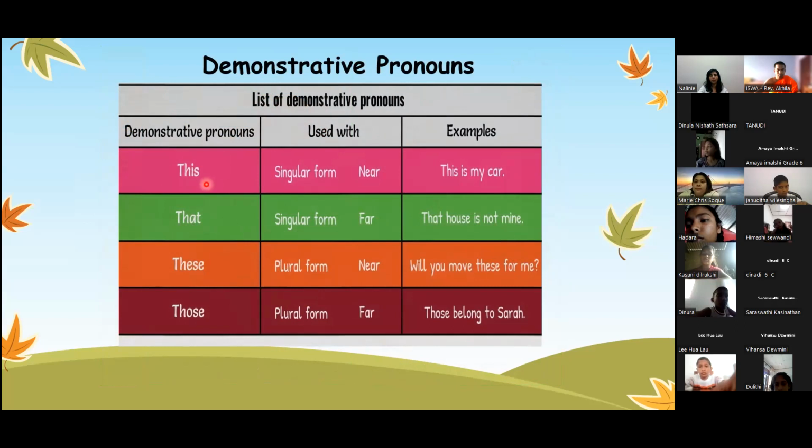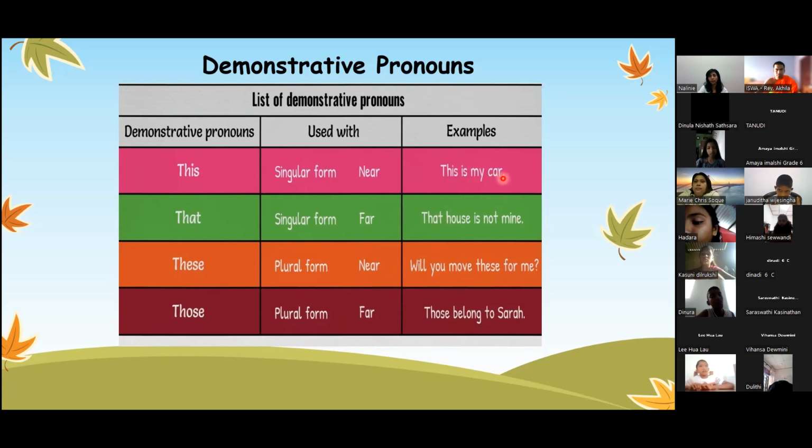We use this for the singular form, which is one and near. For example, this is my car. If your car is near you, then this is my car. But if your car is far away, you say, that is my car. Similarly, the second one is that. It is also singular. An example: that house is not mine. The third one is these. These is the plural form. Plural means many. Will you move these for me? And those is the plural form, for example, those belong to Sarah.